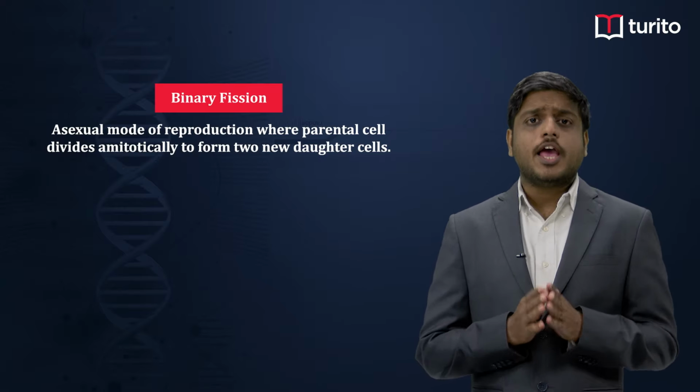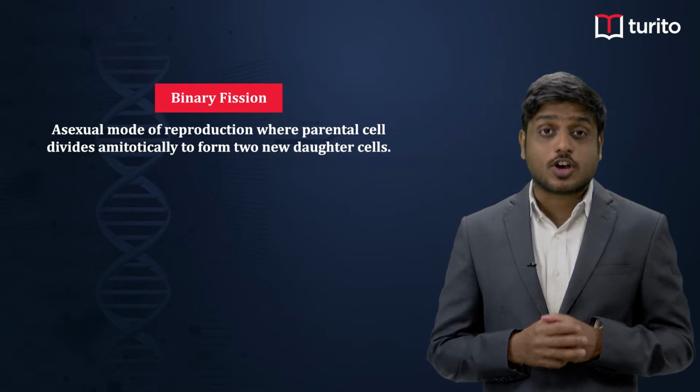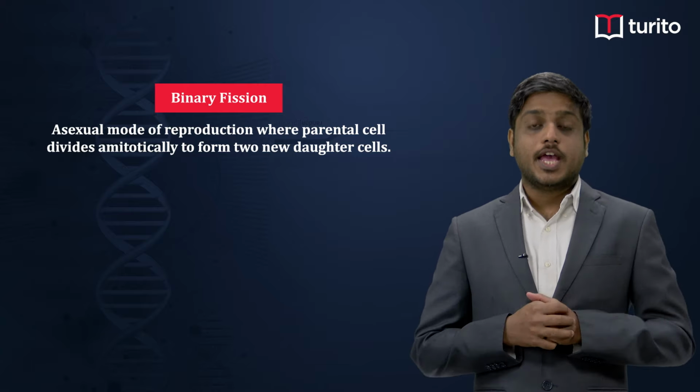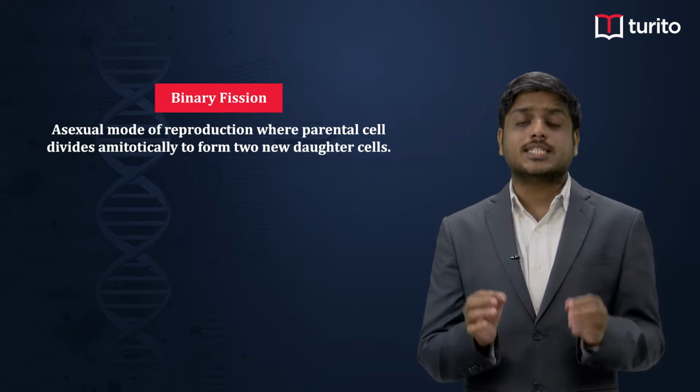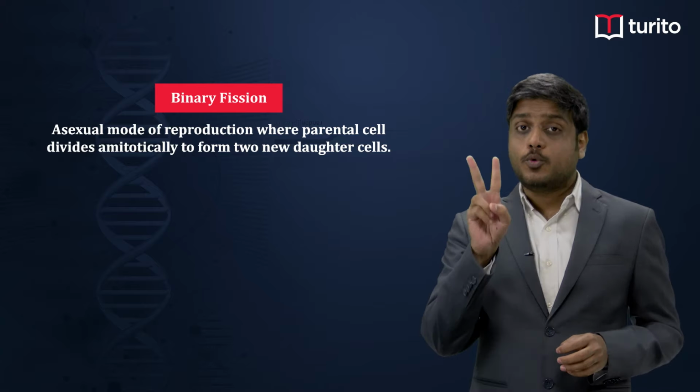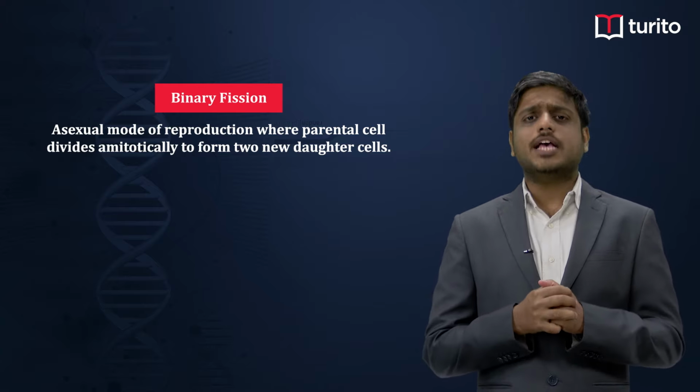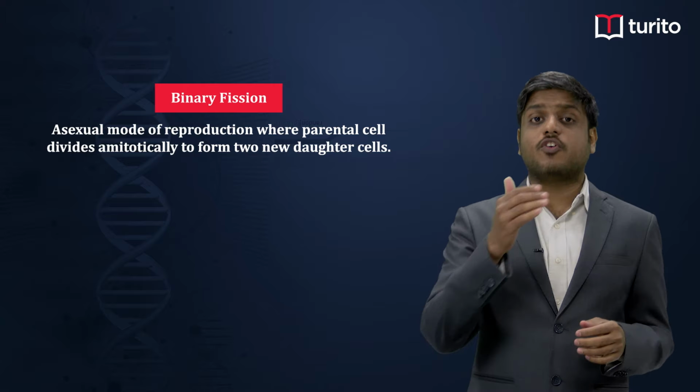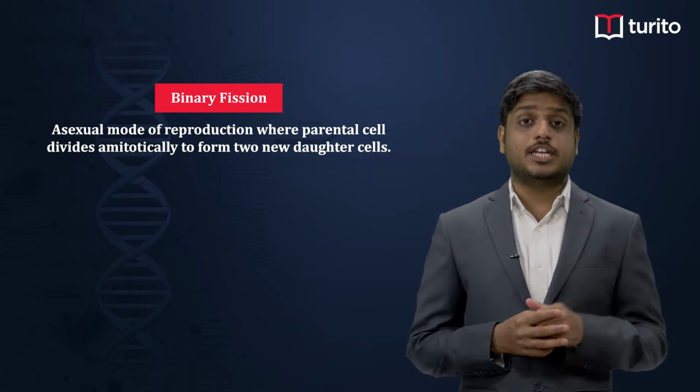Binary fission is an asexual mode of reproduction seen in the case of Monera and Protista. In binary fission, a parental organism divides amitotically to form two new daughter cells. Now, based on the plane of division or the plane of fission, binary fission can be seen in four different